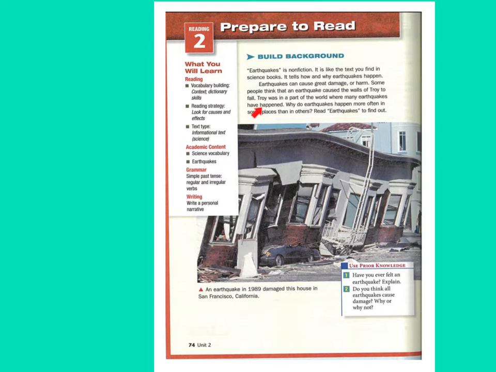Why do earthquakes happen more often in some places than in others? Read Earthquakes to find out. This is a picture of some damage that happened during a 1989 earthquake in San Francisco, California.